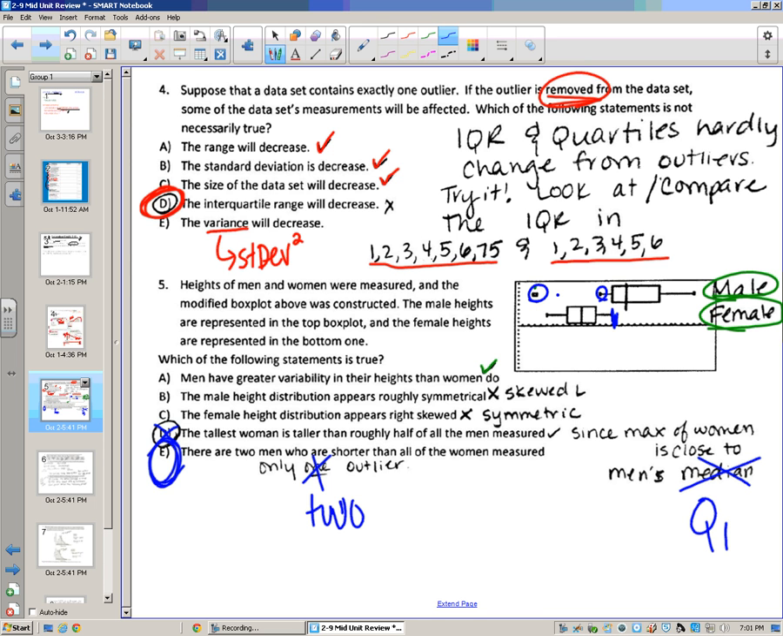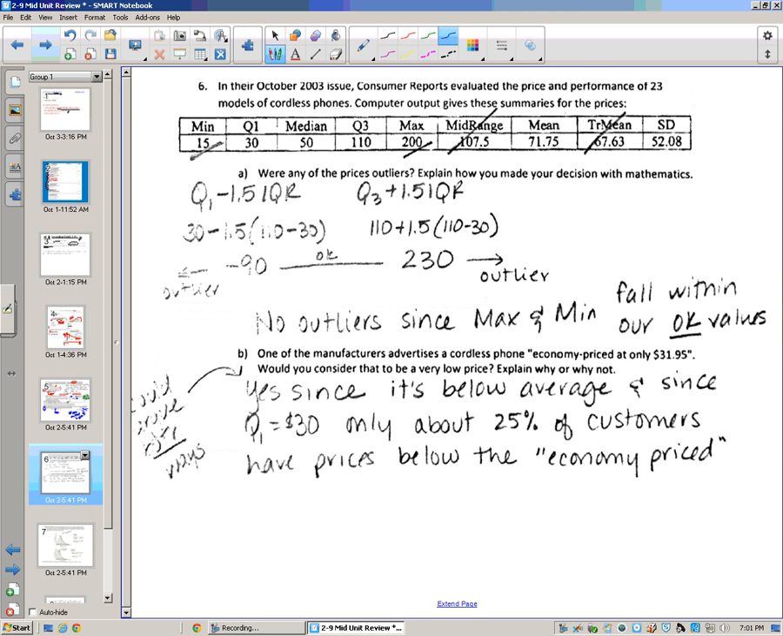And so that's showing that almost all women are shorter than Q1 of the men. That's saying the men are much, much taller than the women. Sorry about that mistake. Okay, number 6, we're given a 5-number summary along with some extra information here.